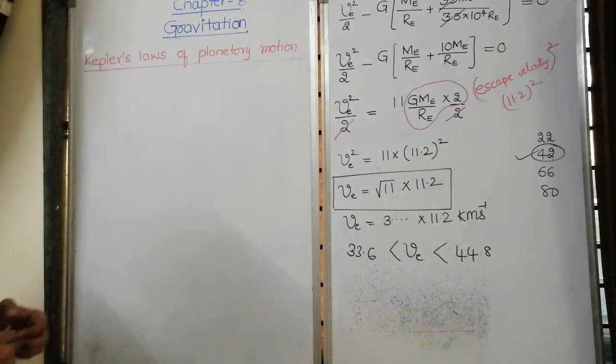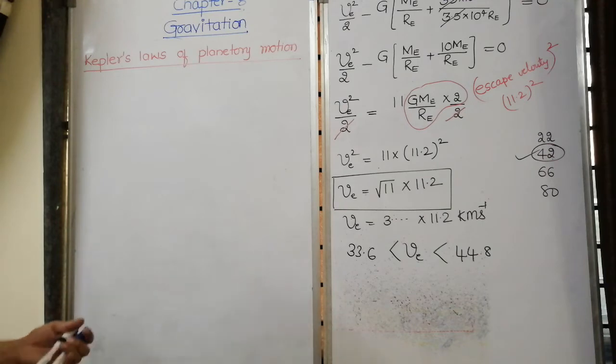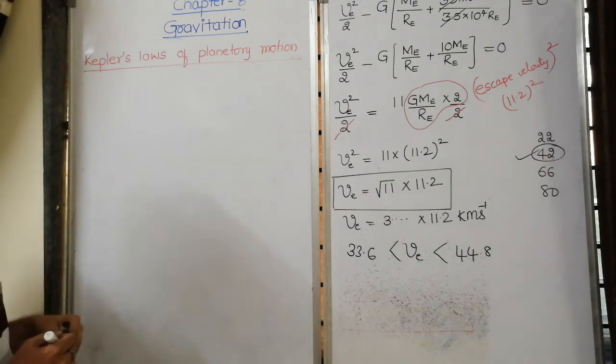Since these laws are given by Kepler regarding the motion of planets, it is called Kepler's laws of planetary motion. Kepler gave 3 laws.